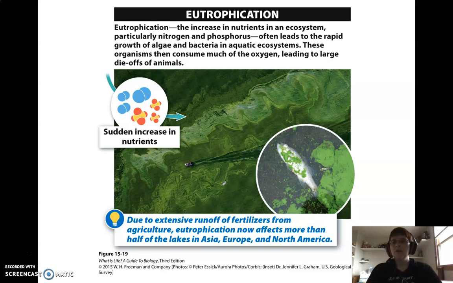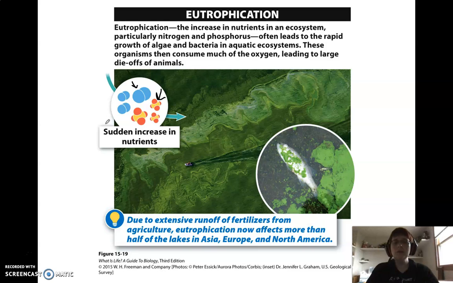We also get phosphorus to put into our fertilizers. We mine the phosphorus. We don't have to make it like we do the nitrogen. We mine the phosphorus out of those rocks and add it to our fertilizers. And what you see in this picture is the result of the increase in those phosphorus and nitrogen fertilizers. So you can see these are the guys coming in, the nitrogen here and the phosphorus here.